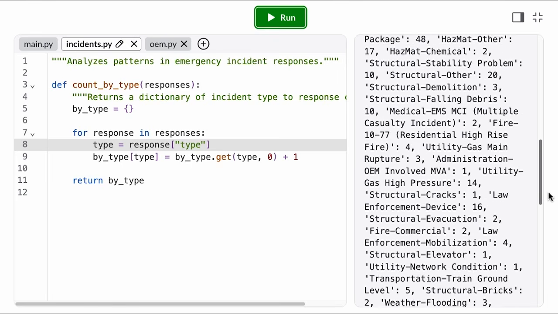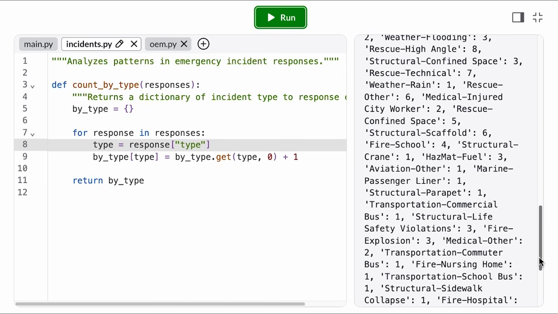But there are actually quite a lot of types in here. And it looks like all the incident types use a common prefixing scheme. There's the main type, like fire, a dash, and then a more descriptive subtype. I'm just trying to understand the main category of incident, like if it's a fire, then the fire department is needed. So I don't really care about this subtype. It would be more helpful to know how many total fires there were.